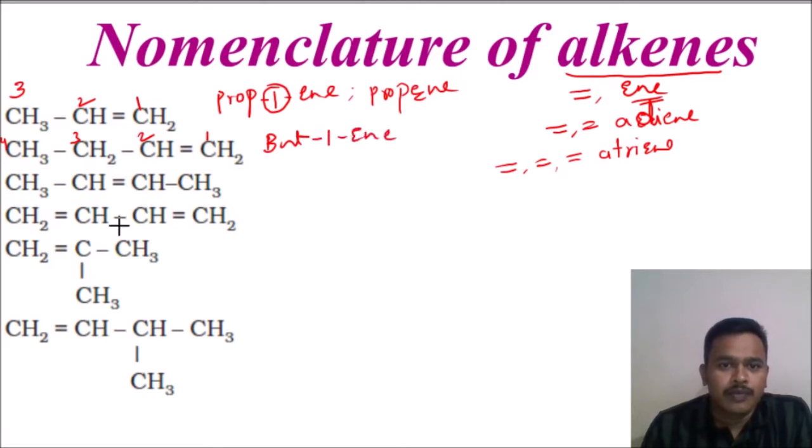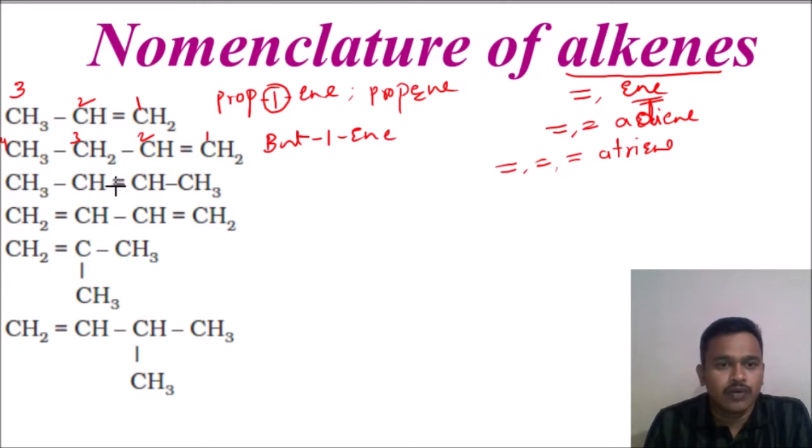So but-1-ene. Here you have to mention the number, because the double bond can be placed here or here or here. This position and this position are the same, but this is a different position. So we definitely have to give the number. So but-1-ene. Next compound.